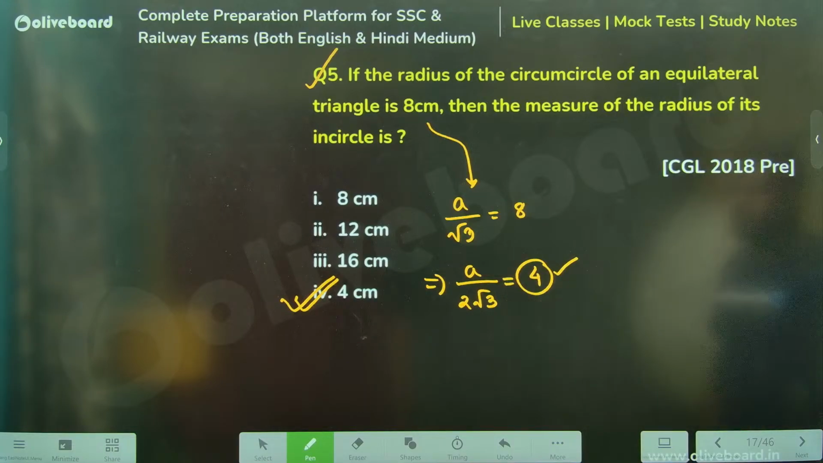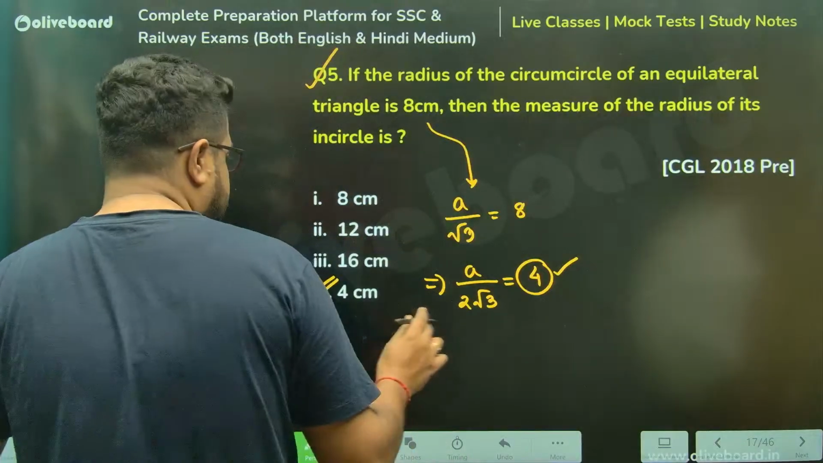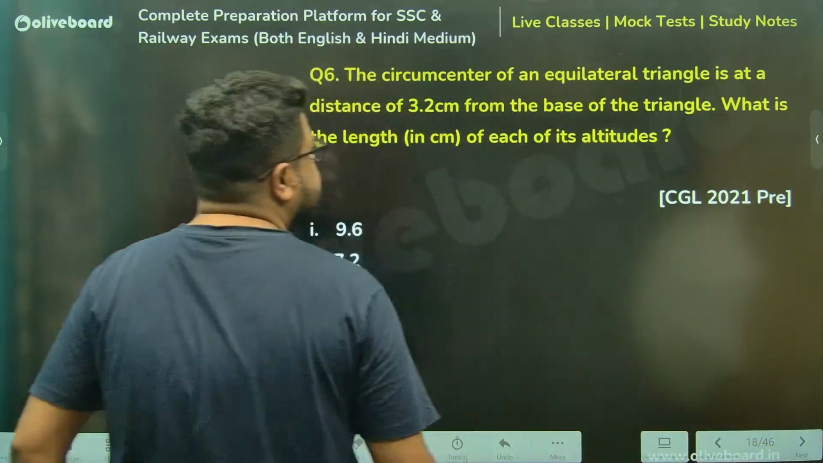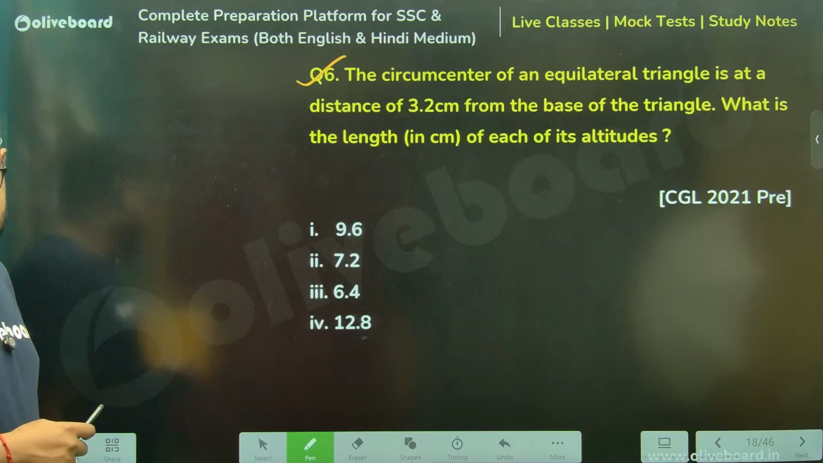Again, if you don't know the formulas, it's okay, you will still be able to solve. No problem whatsoever. Next one, please, sir. Chalo.